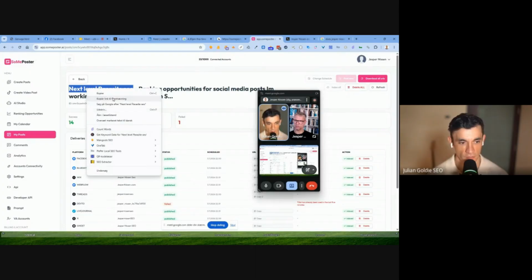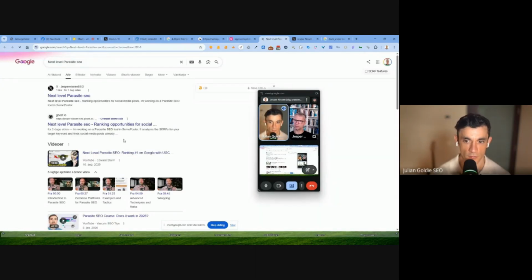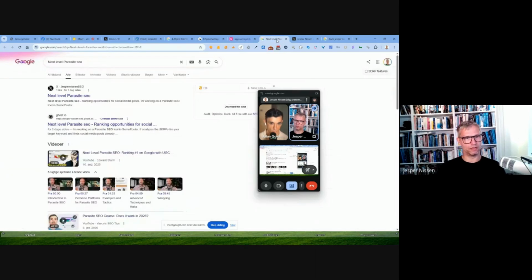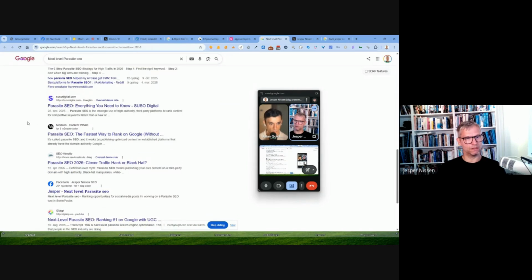This is the first time I've really seen a tool that can actually do this across everywhere. Yeah, so I did this the other day. I made a post called Next Level Parasite SEO, ranking opportunities for social media posts. And then I sent it in Ghost, and then in Somi post, and then I indexed all of these posts. So if I search now for Next Level Parasite SEO, I have my X post here, I have my Ghost post, and then I have my Facebook post.